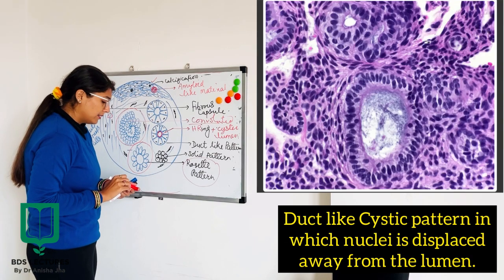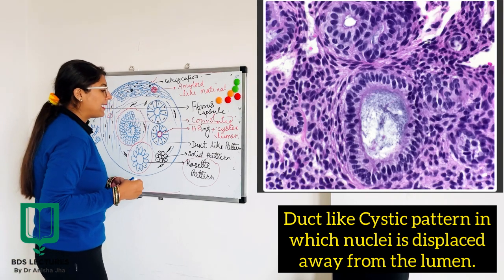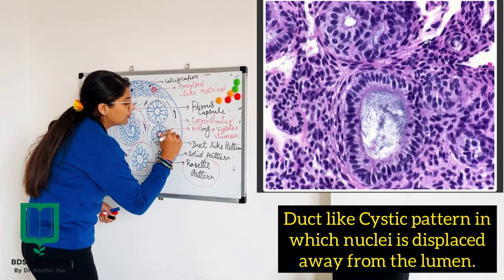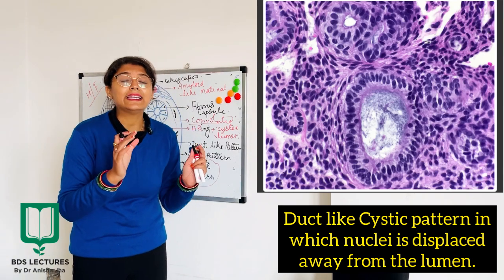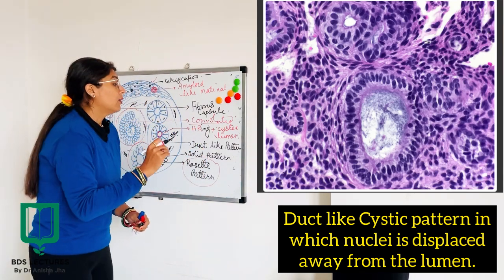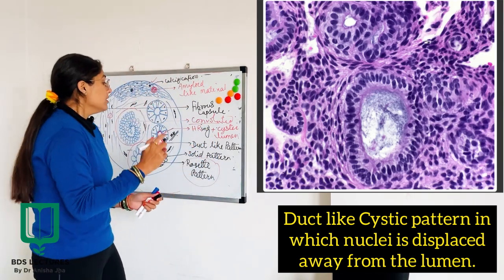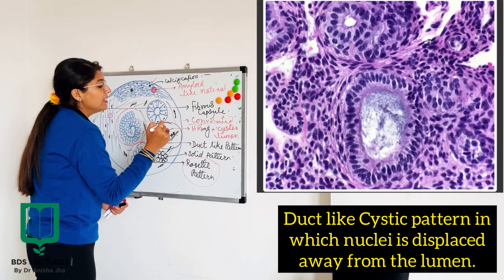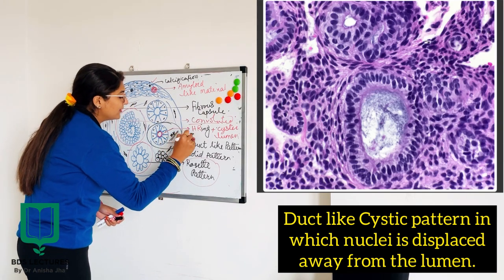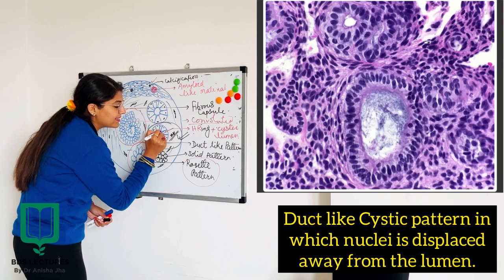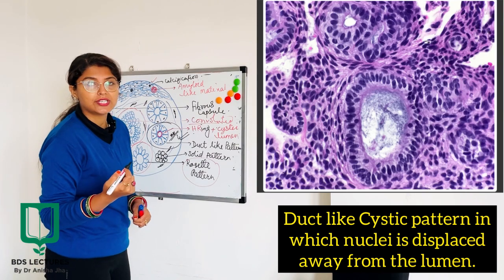The third and the most important pattern which we see is the cystic pattern. Now you can correlate why AOT is known as adenomatoid odontogenic tumor. Adeno, I already told you, resembles or is similar to glands. So this is the feature why this tumor is known as adenomatoid odontogenic tumor, because of this pattern which has cysts in between the cells.